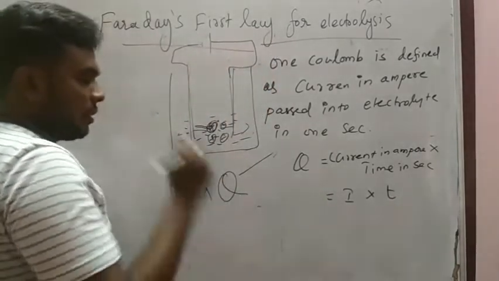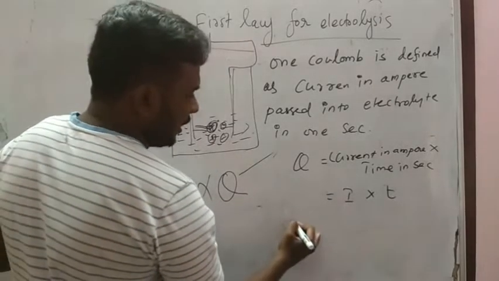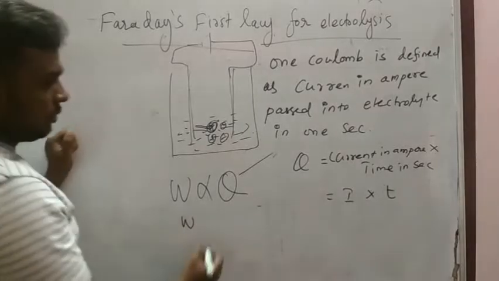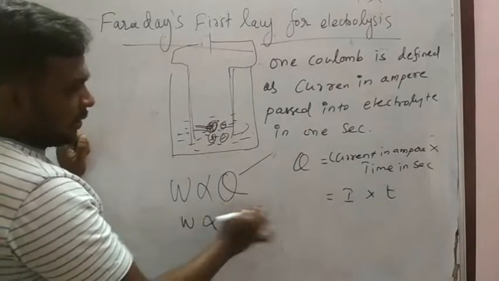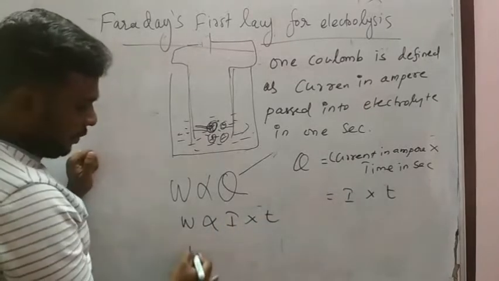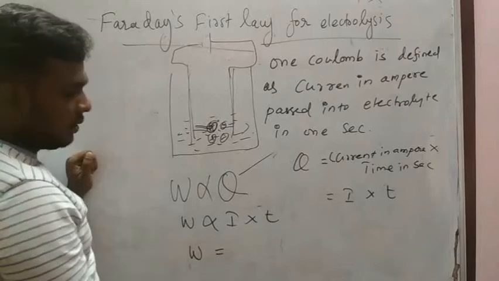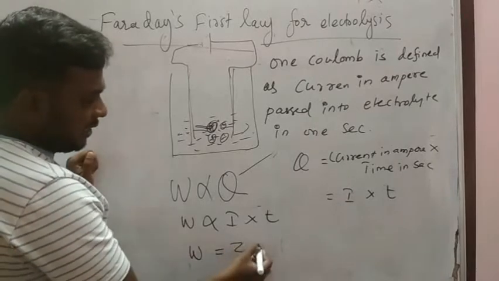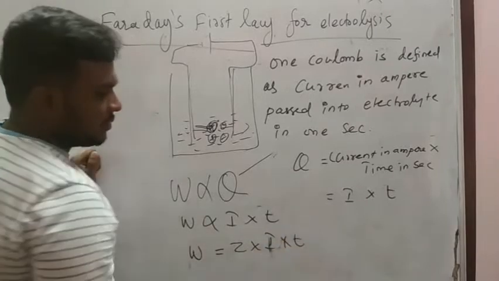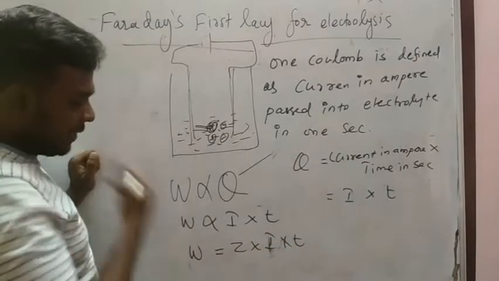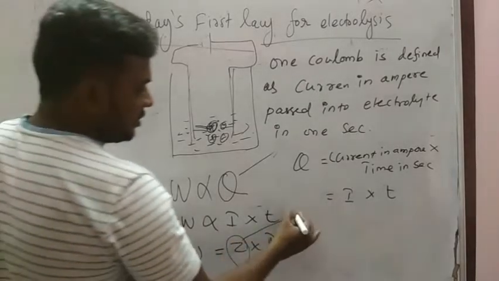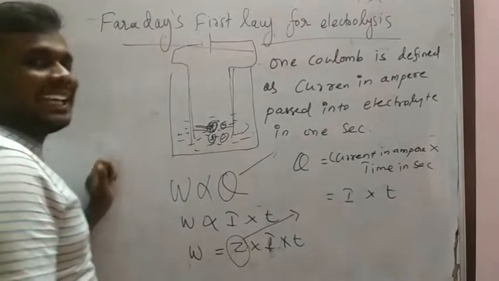So how can we relate this? W is directly proportional to I into T, so W equals Z into I into T. Please note it, it is a very important point here. Z is a constant, the electrochemical equivalent constant.